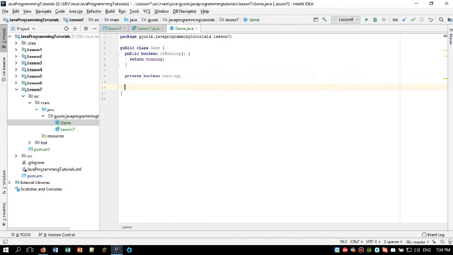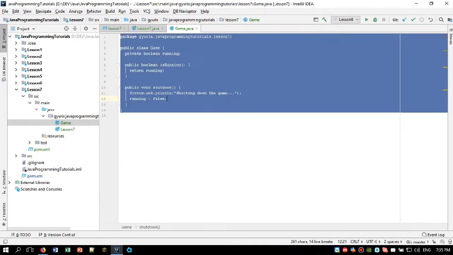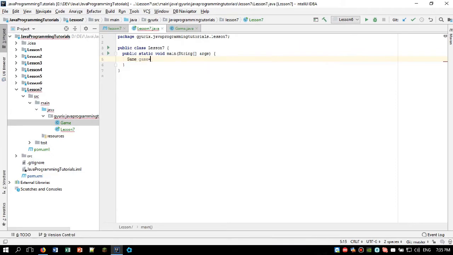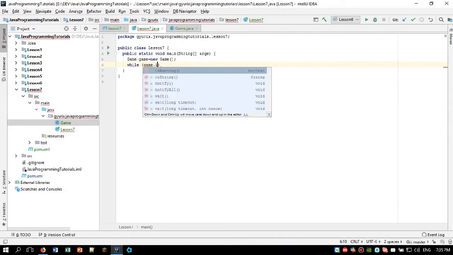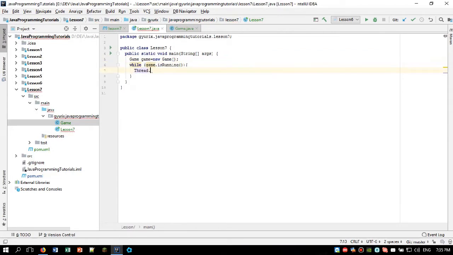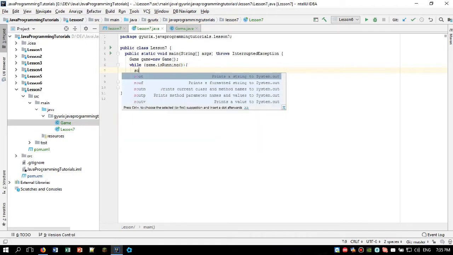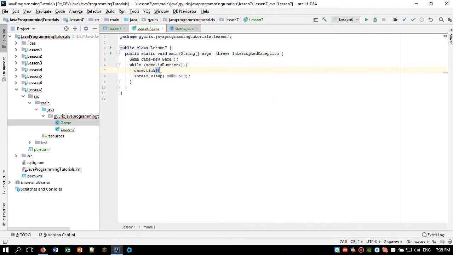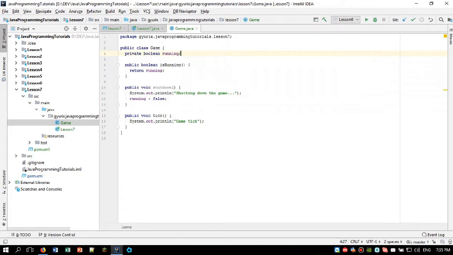So we are going to create a shutdown method, so public void shutdown. It will just print that it's shutting down the game and set this running flag to false. In our main program, we are going to create a new Game instance and do while game is running, and we are just going to wait a little bit, like half a second. We are going to throw this exception and tick the game. So we need to implement this tick method and it will just print game tick. It will also have some logic for stopping the game.